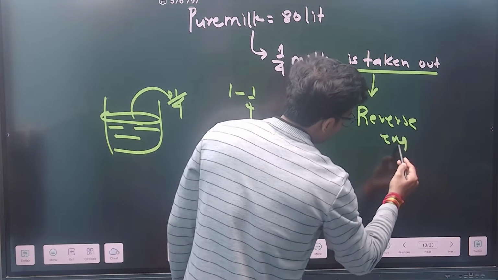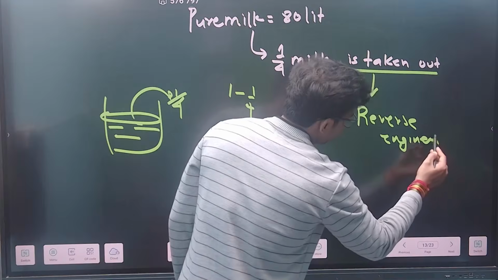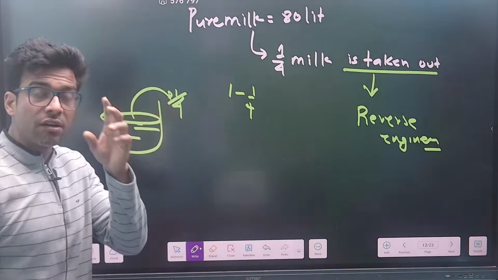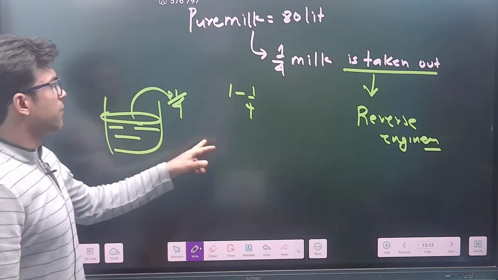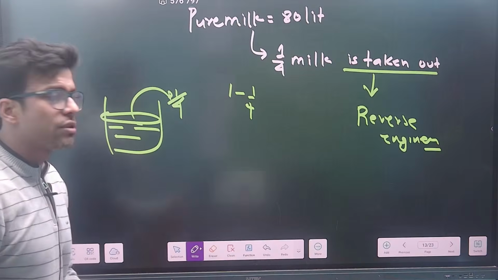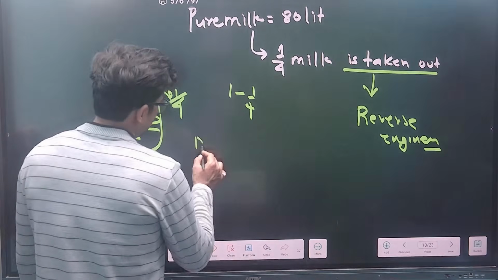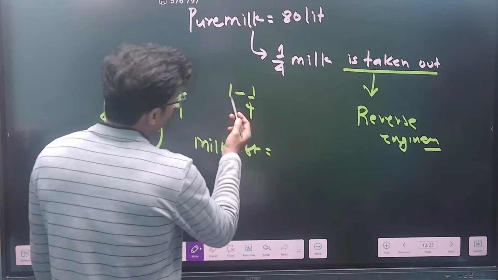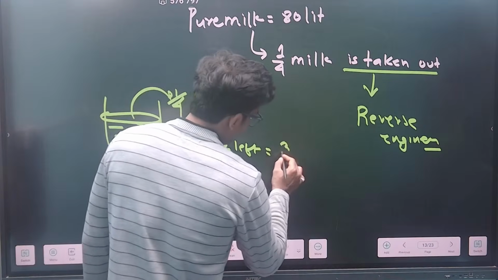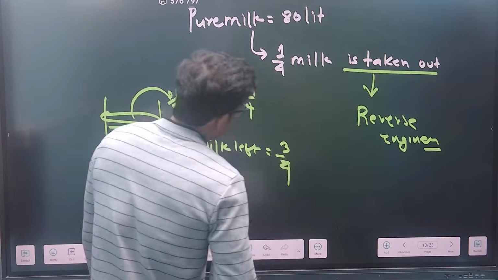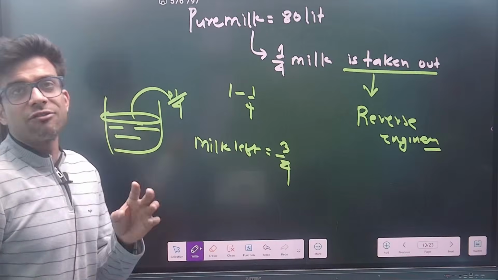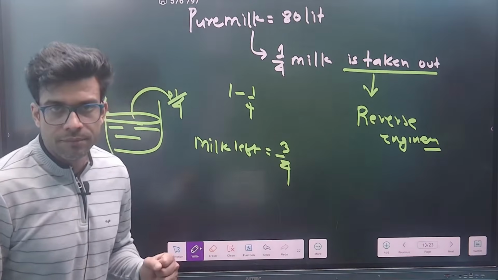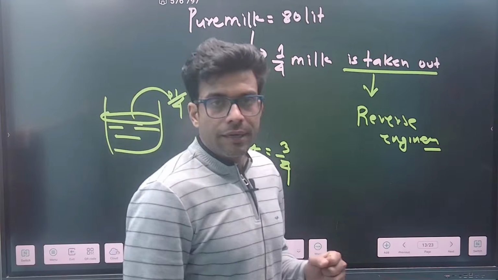This will make you think in a good way. My question is how much milk is left? Milk left would be 1 minus 1/4, that is 3/4. Is it right or not? If 1/4 is taken out, then 3/4 milk is left over there. Is it right, everyone?